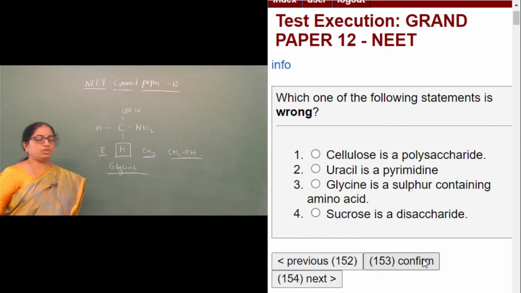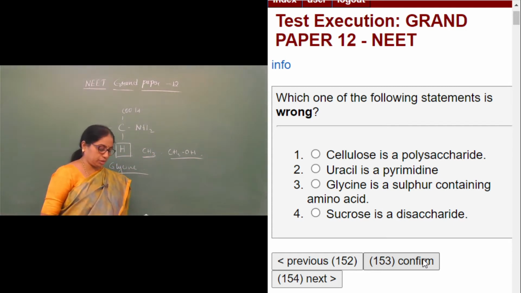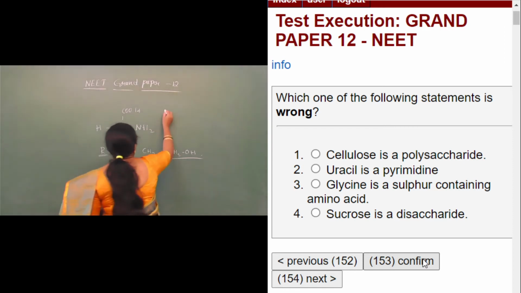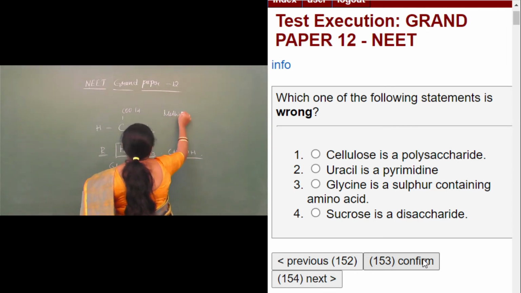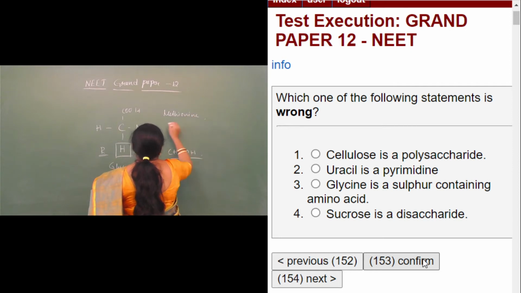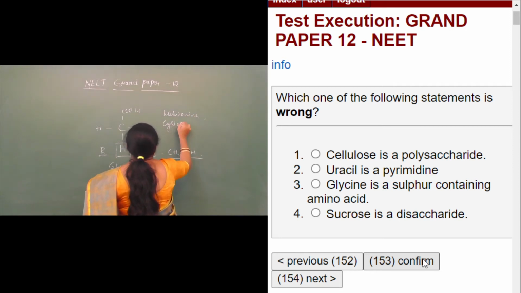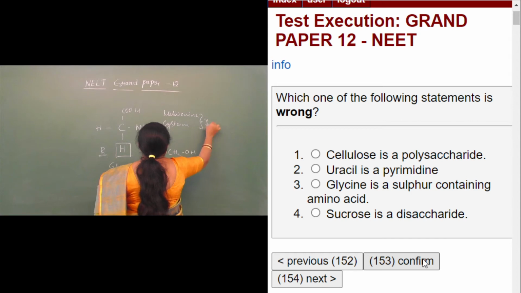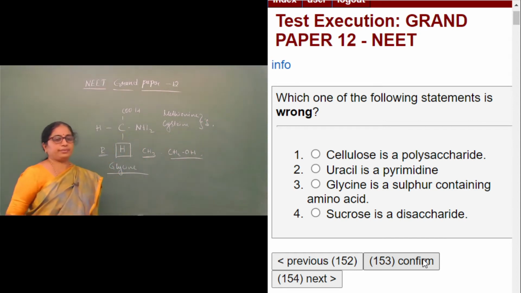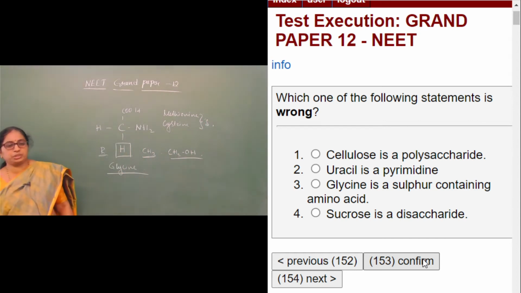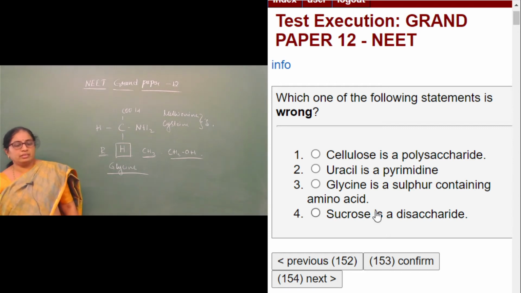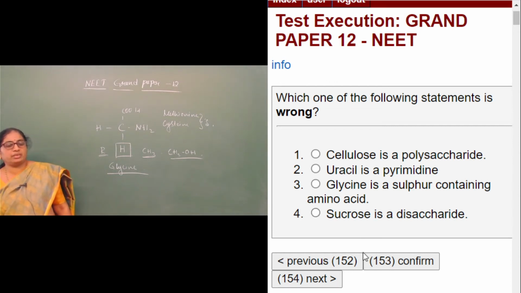So glycine is not an amino acid which contains sulfur. Instead, methionine and cysteine are those amino acids which contain sulfur in them. Well, moving on to the last question: sucrose is a disaccharide. So the first, second and the fourth statements are absolutely right, whereas the third is wrong. Therefore, the answer is option 3.